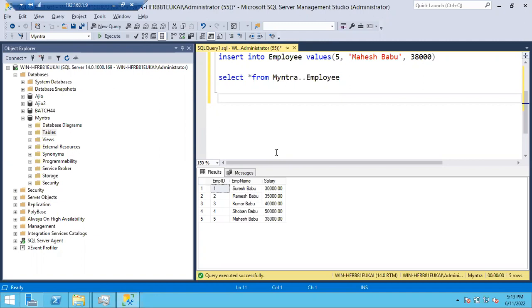For pulling, I have to use a select query. Select star. Star means all. I want to pull all the records, all the employees, whose salary is more than 40,000. This is the query.